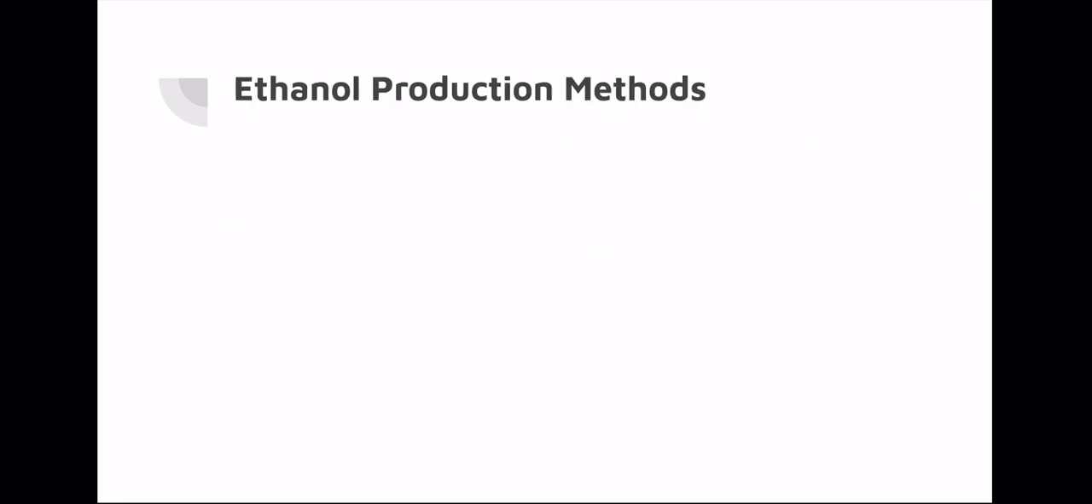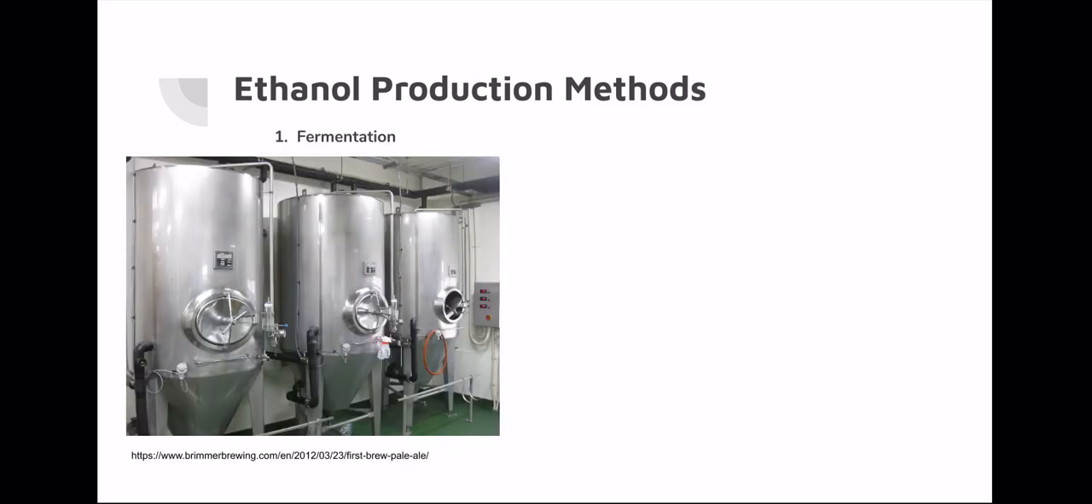So how do you make ethanol? Well, ethanol can be produced in several ways, the most common of which is fermentation. These are what industrial scale fermenters look like. In this process, organisms such as yeast or modified bacteria convert a sugar substrate into ethanol via the fermentation process.